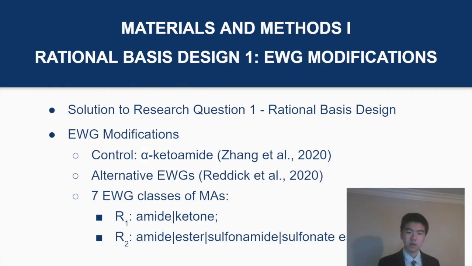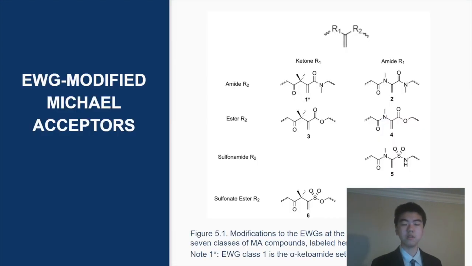First, materials and methods. We start our research methods with the rational design of Michael acceptor inhibitors. This design requires three key improvements from its basic structure, starting with EWG modifications. An existing Michael acceptor is the α-ketoamide. Now we will be using this as the control. Now there are a variety of alternative EWGs, and recent studies suggest that sulfonate ester EWGs may perform better than these control α-ketoamides. Thus we propose the following classes of EWG modified Michael acceptors.